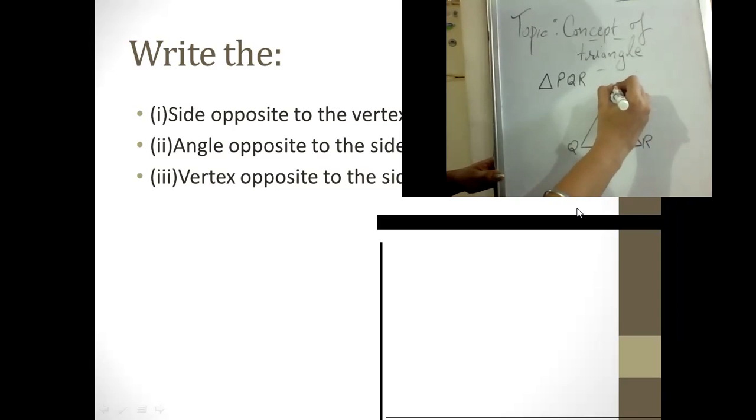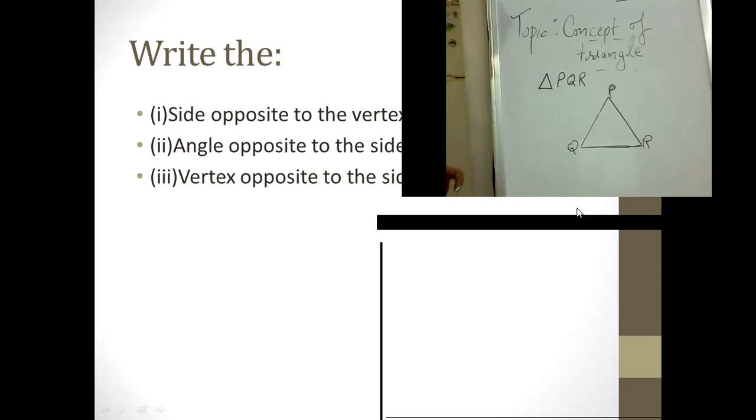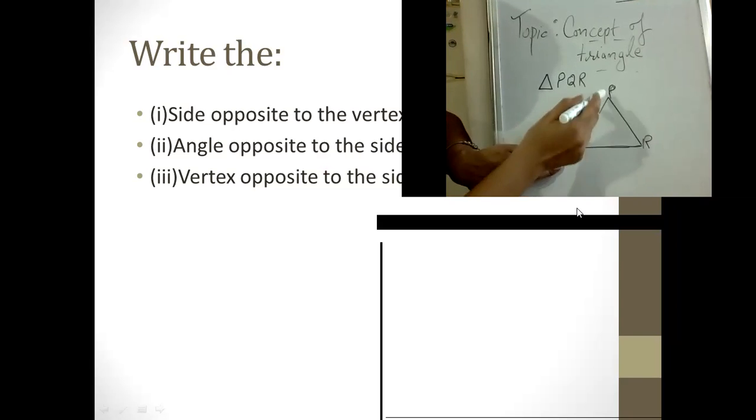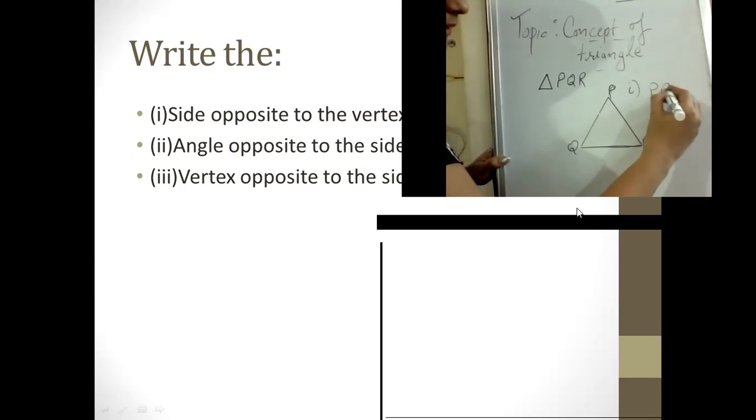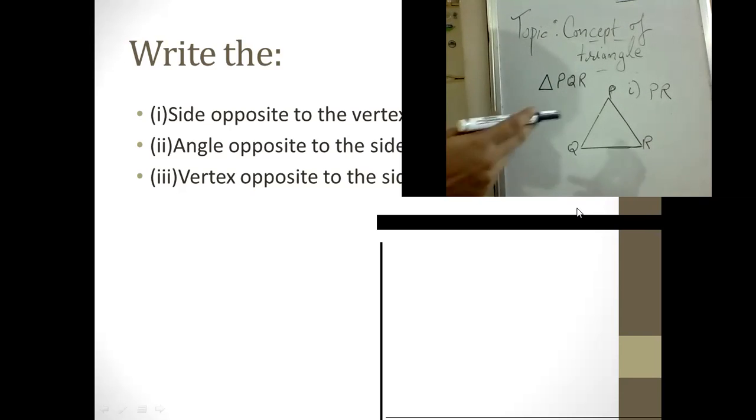We are saying the side opposite to vertex Q. What is that side? You have to find this. This is all the question asks for. This is the vertex Q. What is a side? A side is the line segment. What is the side which is opposite to Q? Isn't it PQ? Oh, sorry, PR. Yes. So the answer for the first option is PR. The side opposite to Q is PR.